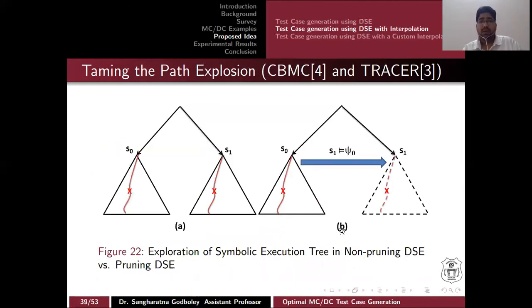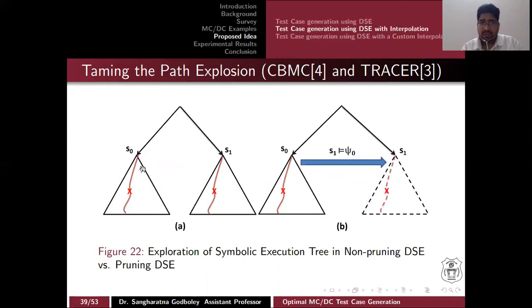The second point is dynamic symbolic execution with interpolation. So what is this? Let's say you have an example with two symbolic states S0 and S1. How does KLEE work? KLEE has to explore the tree under S1. S0 and S1 are at the same program point.